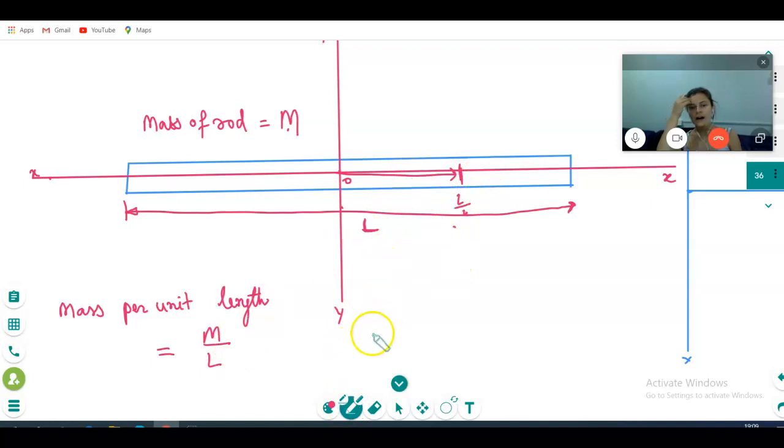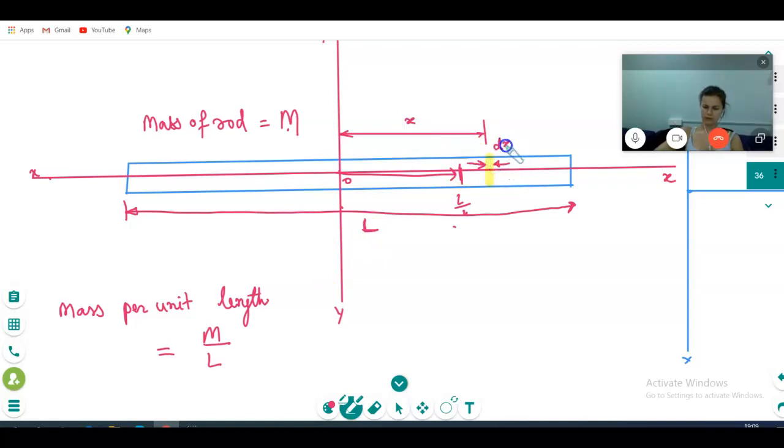Yes, I want to take a very small piece in the direction of X. Suppose I have taken one yellow piece. What is its distance? X distance. And the length of this piece is dx.